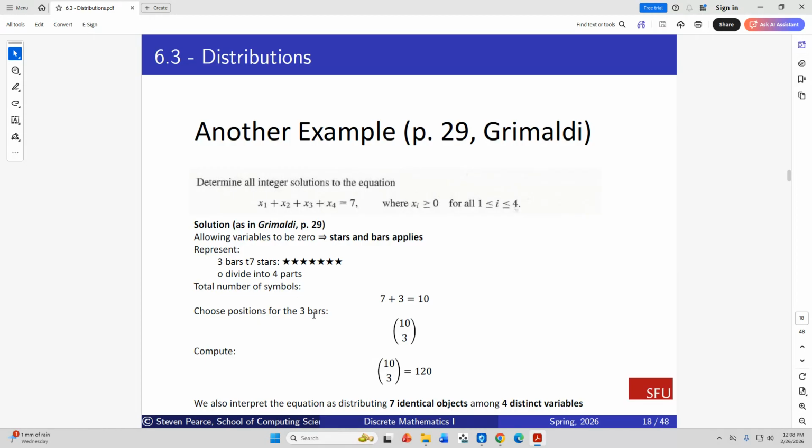That T just doesn't belong there. Divide into 4 parts? I've got to fix this slide. Total number of symbols is 7 plus 3 equals 10. Yes, we know that. So choosing the position for 3 bars is 10 choose 3, and computed it's 120. So we interpret the equation as distributing 7 identical objects among 4 distinct containers. There it is, just like we've done already. I'll fix this up after.